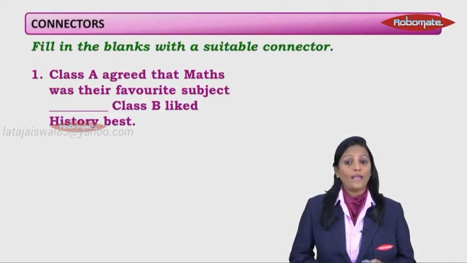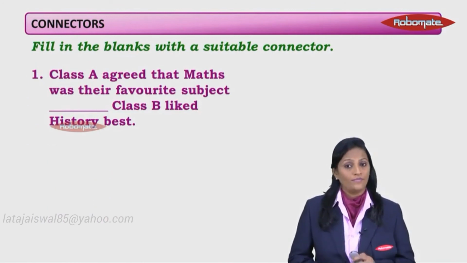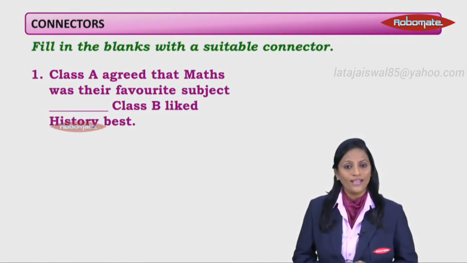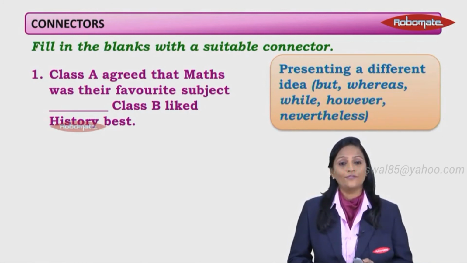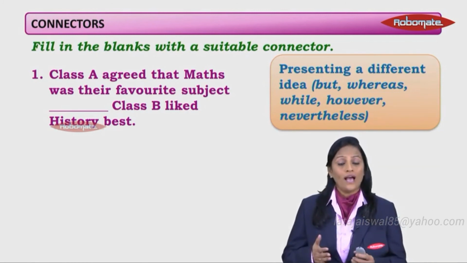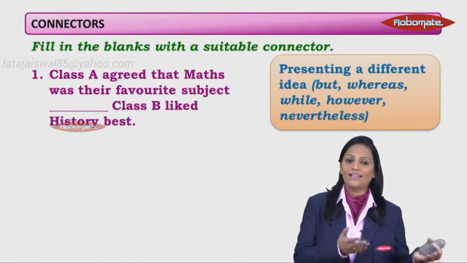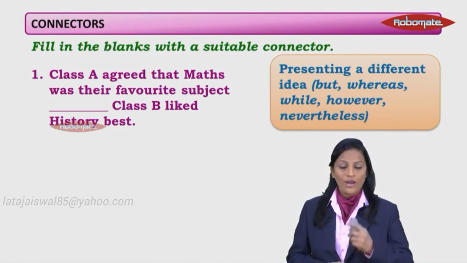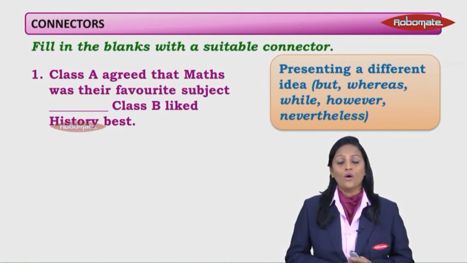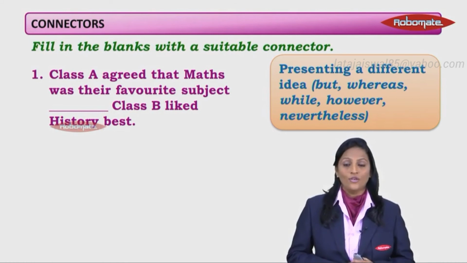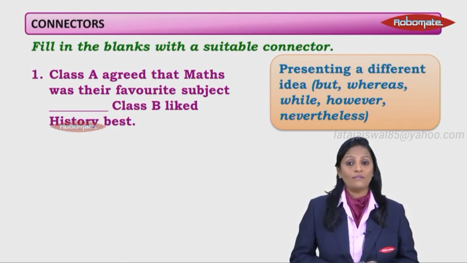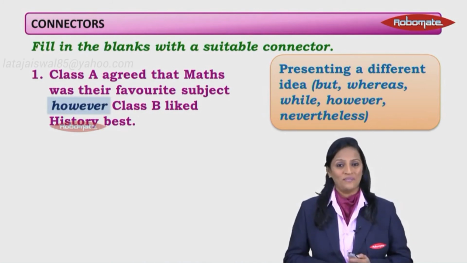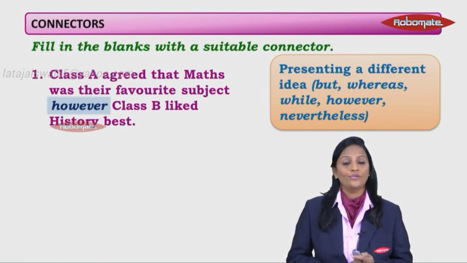Class A agreed that maths was their favorite subject. Then you have a fill in the blank there. Class B liked history best. What does it look like? Yes, it is presenting a different idea. Meaning, one class likes some other subject, the other one likes a different subject. So it's a different idea, and therefore the connector that you will use will be one among them, that is but, whereas, while, however, nevertheless. So we will say class A agreed that maths was their favorite subject. However, class B liked history best. So this is how we are going to use a connector.